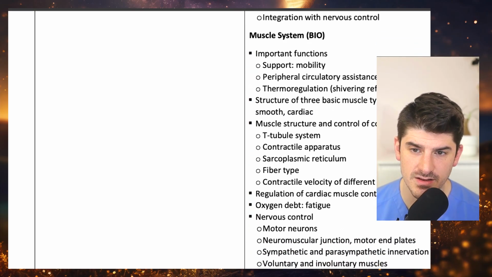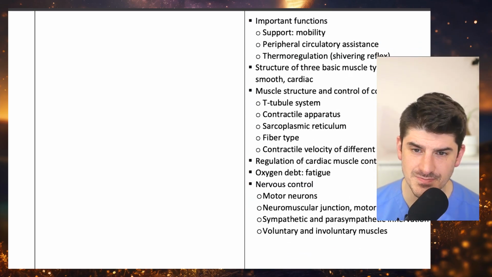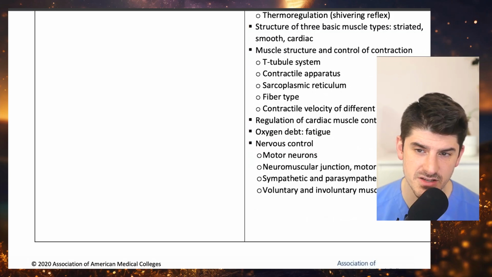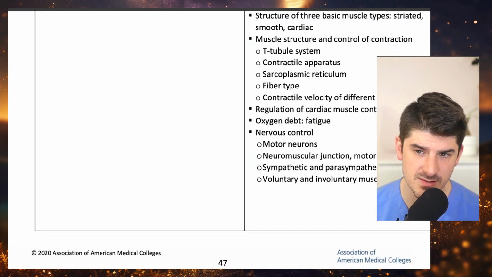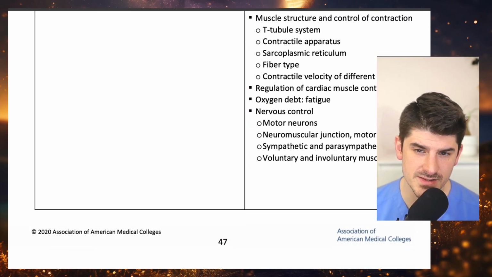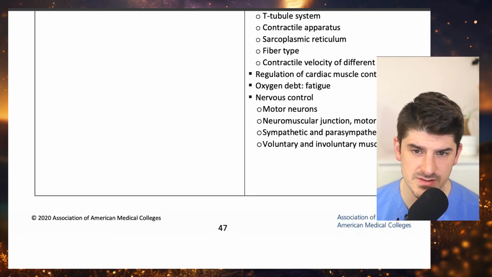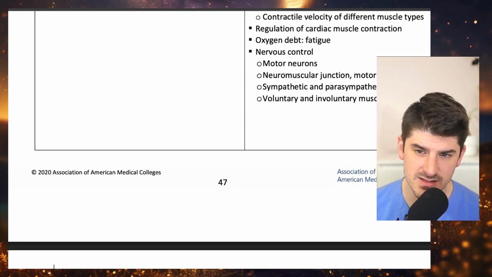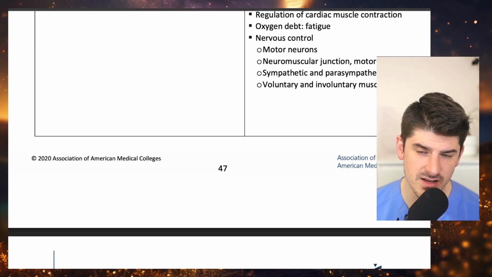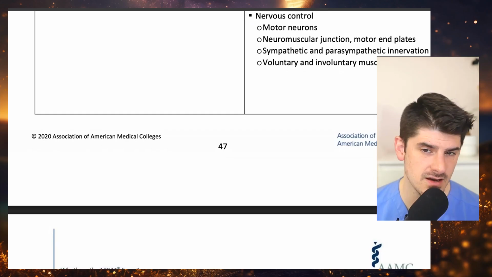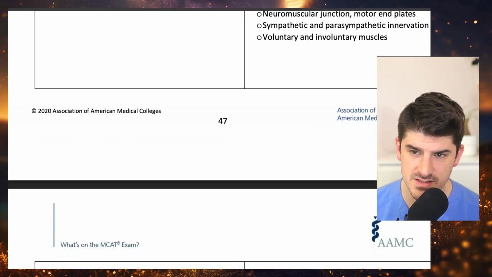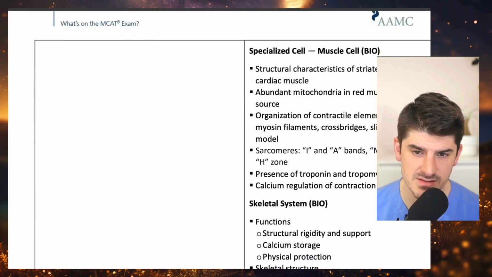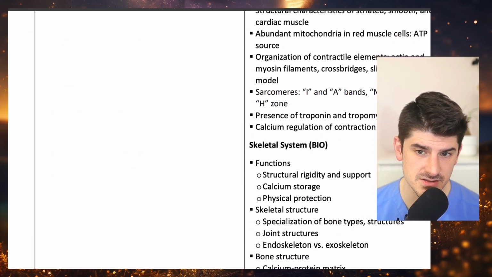parturition, lactation, integration with nervous control. Muscle system, important functions, support, mobility, peripheral circulatory assistance, thermoregulation, shivering reflex, structure and three basic muscle types, striated, smooth, and cardiac, muscle structure and control of contraction, T-tubule system, contractile apparatus, sarcoplasmic reticulum, fiber type, contractile velocity of different muscle types, regulation of cardiac muscle contraction, oxygen debt, fatigue, nervous control, motor neurons, neuromuscular junction, motor end plates, sympathetic and parasympathetic innervation, voluntary and involuntary muscles, specialized cell, muscle cell, structural characteristic of